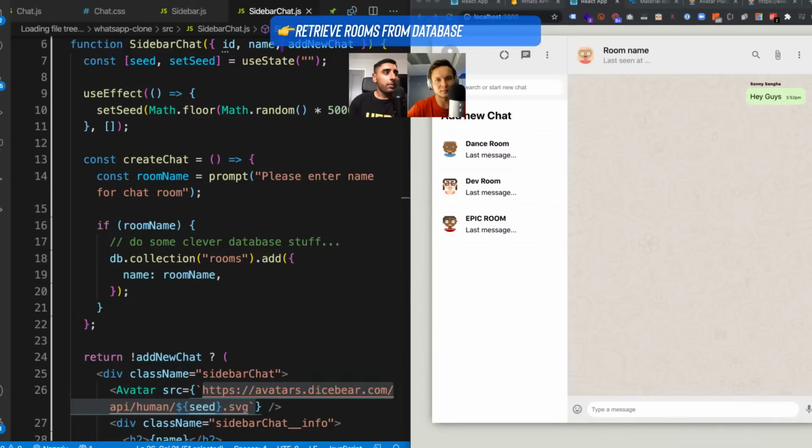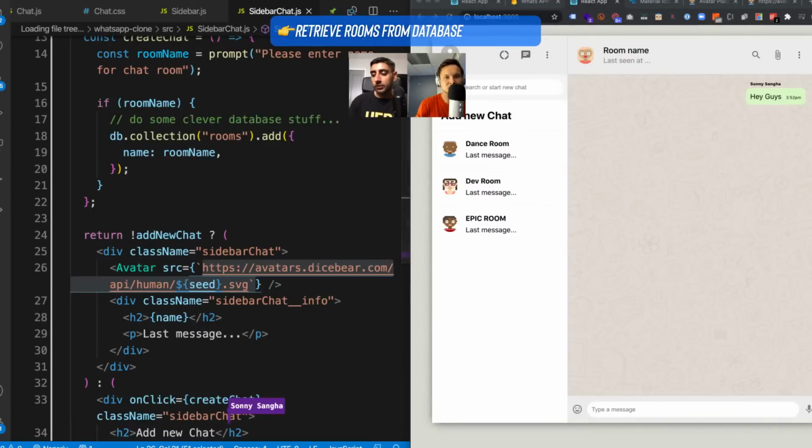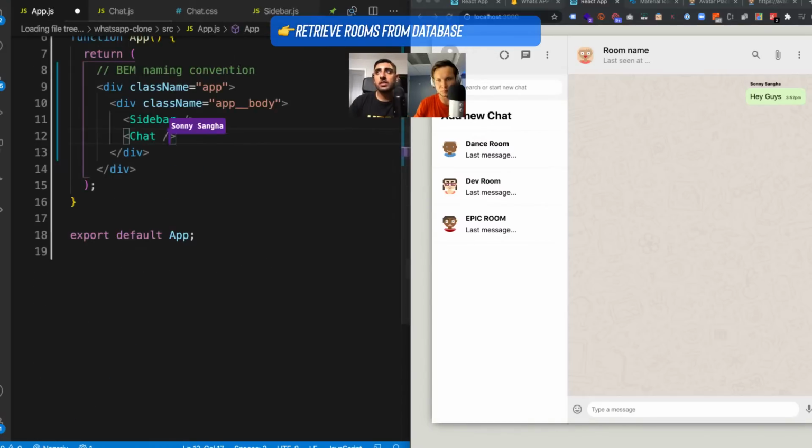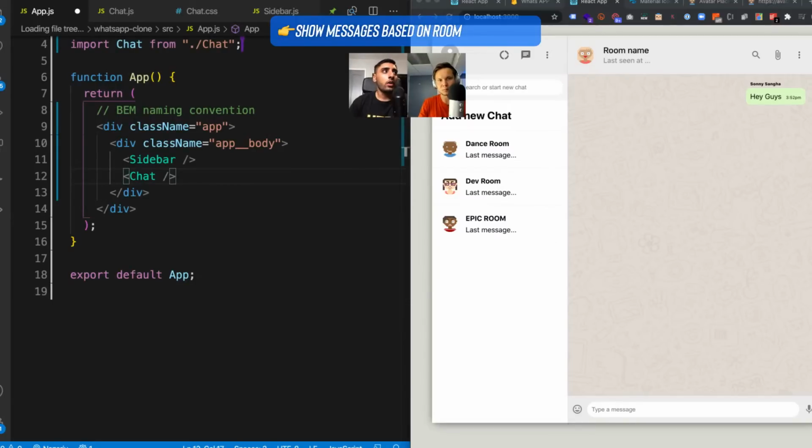So now this is where React Router comes in, right? We basically want to implement React Router so that when we click on one of those sidebar options like Dance Room, Dev Room, Epic Room, it's going to then, on the right-hand side, pull the messages for that room. It's going to pull the messages just for that room. So how do we get that working? What we need to first do is install React Router.